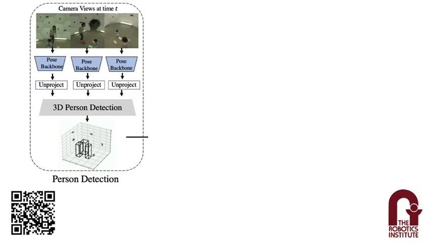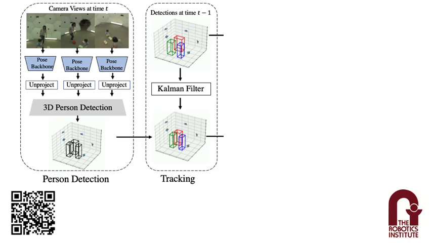Our method has three modules. The first is the person detector. This module, following previous work, unprojects learned 2D image backbone features from each camera view into a fixed 3D volume. We obtain the dimensions of this volume using the camera input matrices. We use bilinear sampling in 3D to obtain the 3D features. From these unprojected features, we regress the body centers for each person in the scene, as well as a tight bounding box for each person.